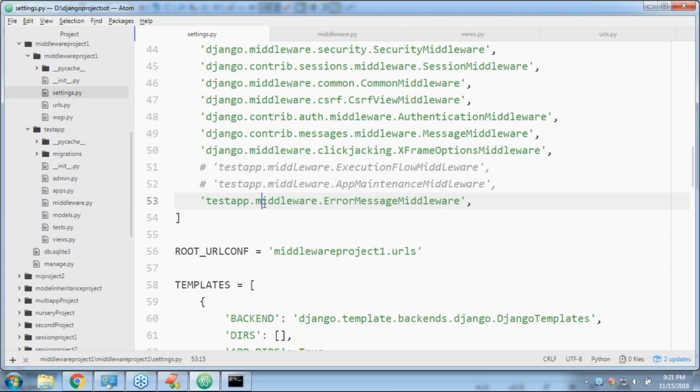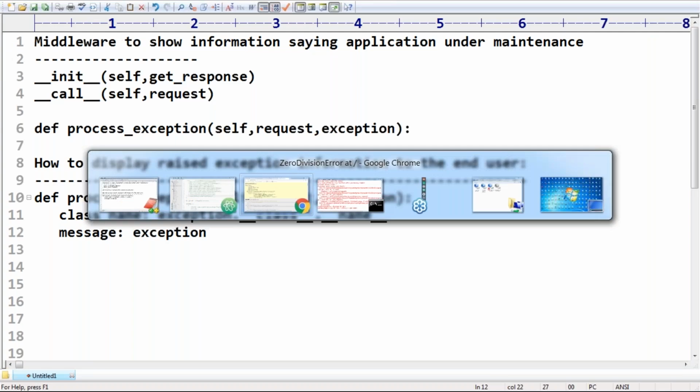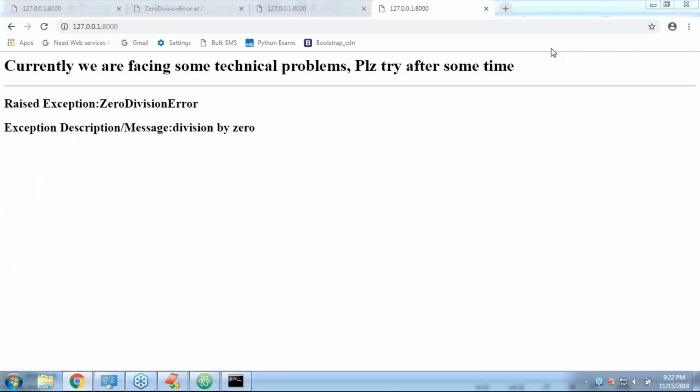If I remove the comment and refresh the request, now: currently we are facing some technical problems, please try after some time. Exception description or message: division by 0. Are you getting that? Like this, right?